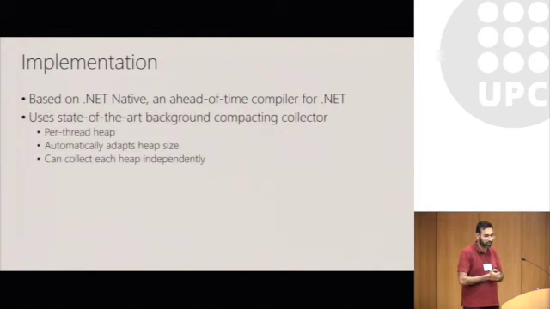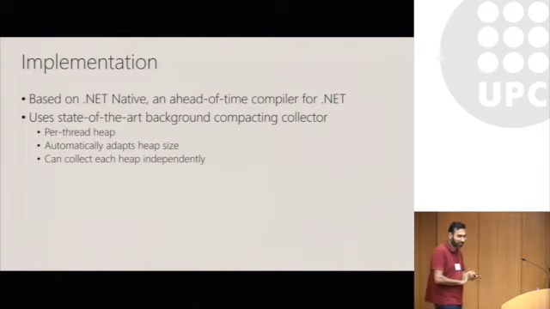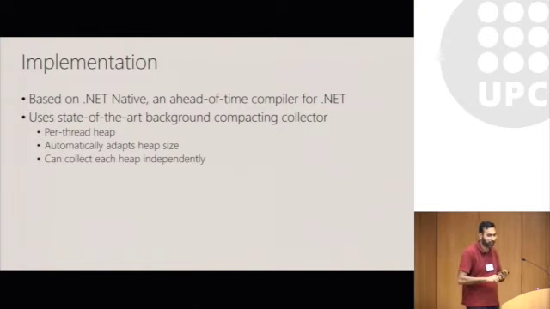The .NET Native runtime uses a background compacting collector, which is a fairly state-of-the-art collector. It uses per-thread heaps, automatically adapts the size of the heap based on your allocation patterns, and it can run collections on each of the thread-local heaps independently, so it doesn't have to block all the threads all the time.